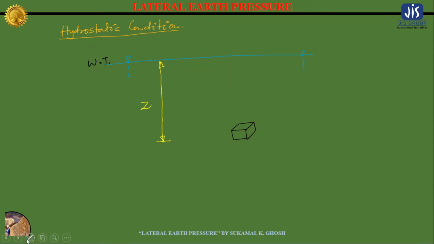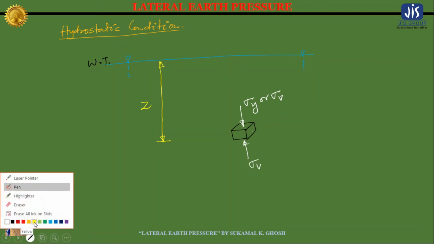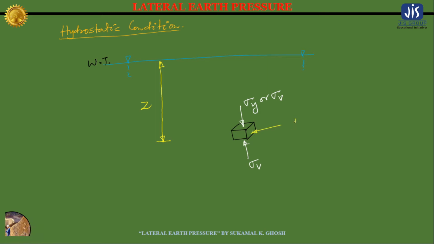Now in this water element, the vertical stress is sigma y, or you can write it as sigma v, and the horizontal or lateral stress is sigma x, or you can write it as sigma h.